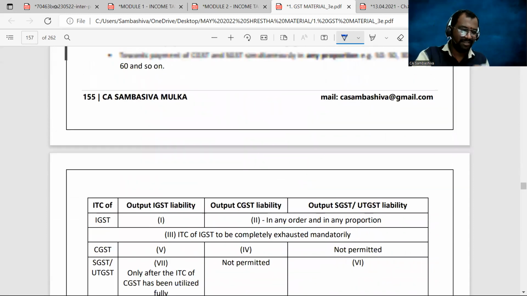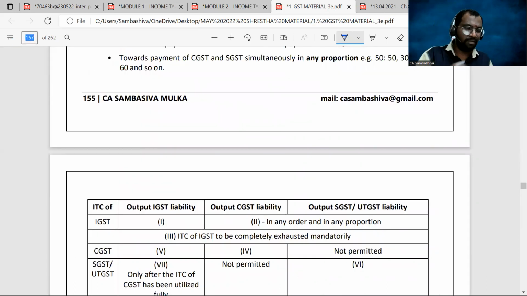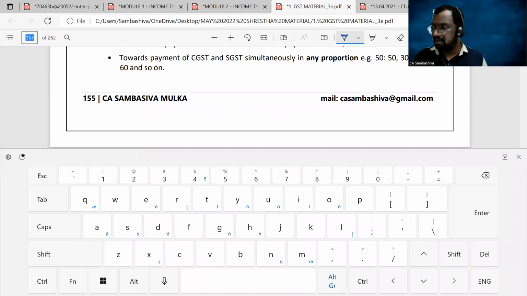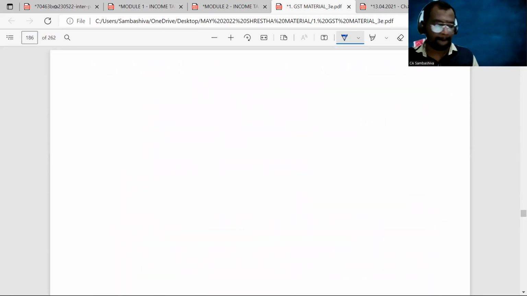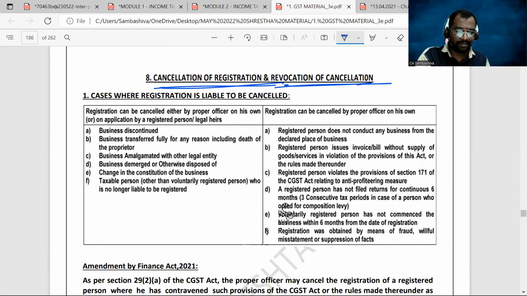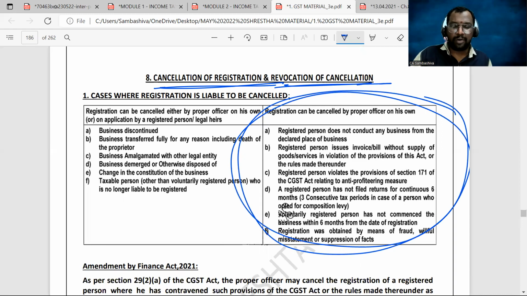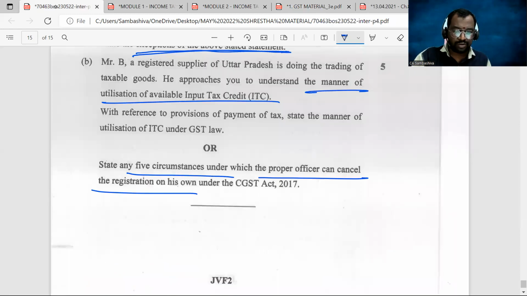That's it, sir. Next. State any 5 circumstances under which the proper officer can cancel the registration on his own. This comes under chapter number 7, registration, cancellation of registration and revocation of cancellation. These are the situations where the registration can be cancelled by the proper officer on his own. Total 6 points are given, and you can write any 5 of the points here. You will get the 5 marks.